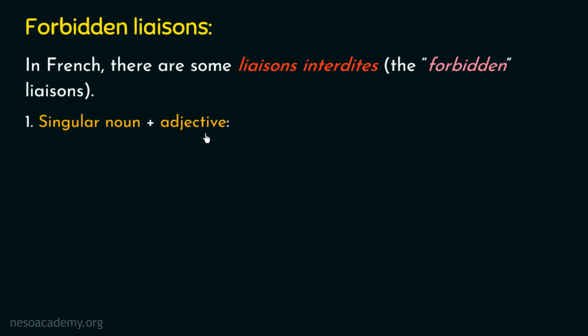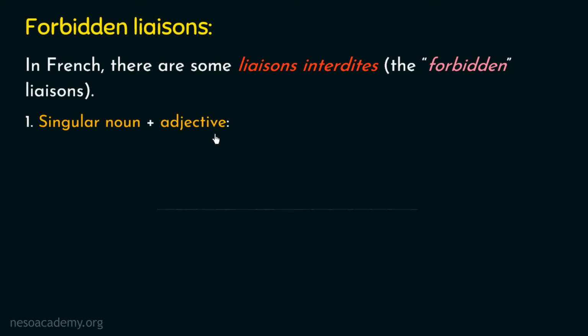So according to this case, when all the conditions of the liaison are satisfied and the first word is a singular noun and the second word is an adjective, then we cannot apply the liaison because it will be forbidden. Alright? Now what do we mean by a singular noun? A singular noun is a word which refers to a person, place or a thing. And now what do we mean by an adjective? An adjective is a word which gives more information about a noun or a pronoun. In other words, we can say that an adjective describes a noun or a pronoun.